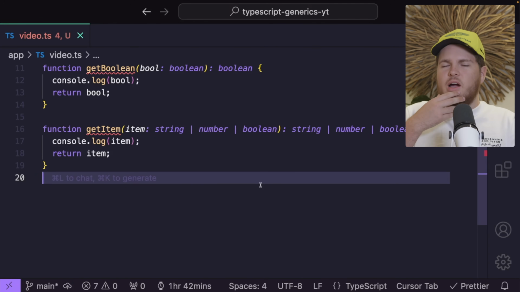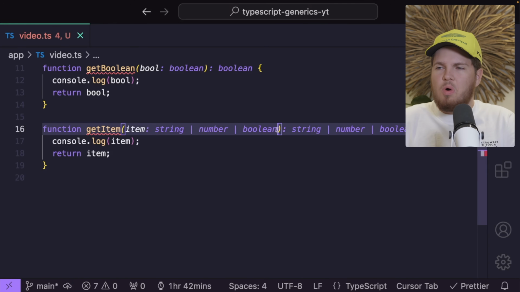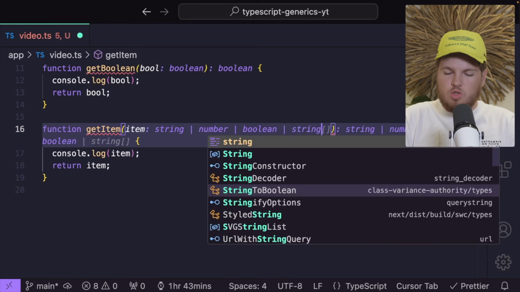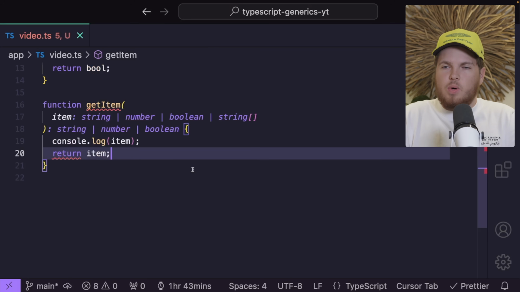But now let's say I want to add another type. I want to now also get, for example, an array of strings. So let's get the OR symbol. I want to get a string. Let me append my array. And now I leave this code.